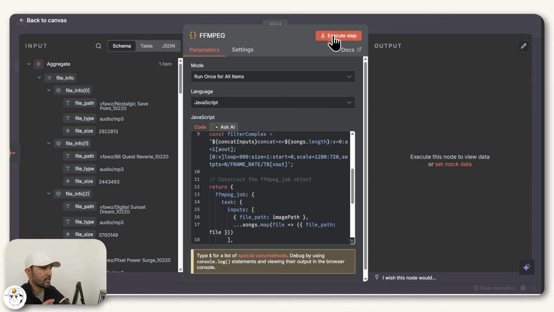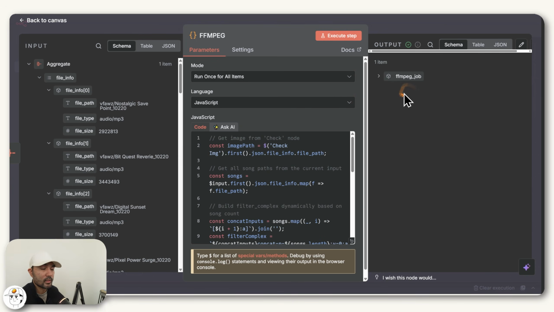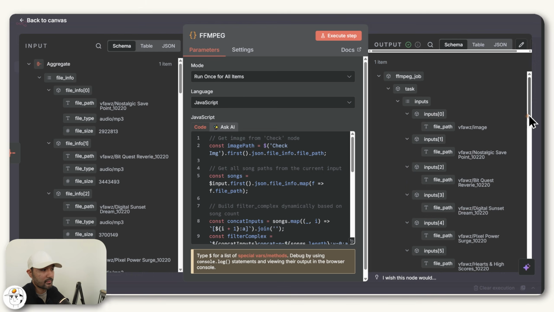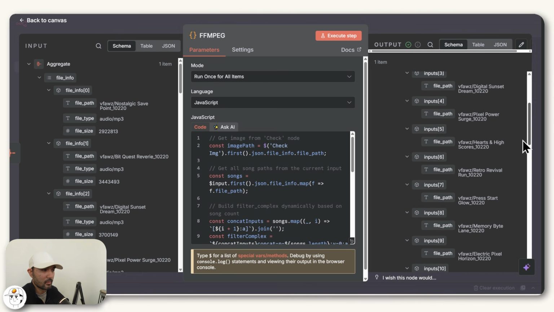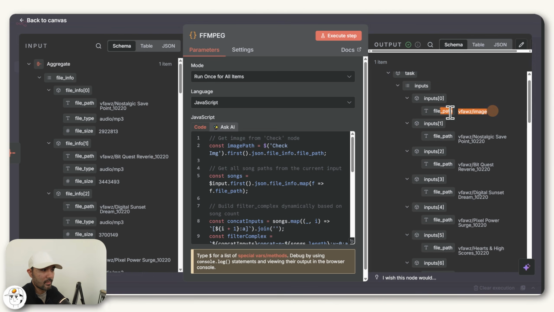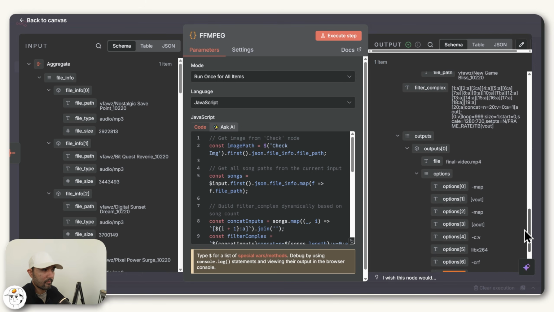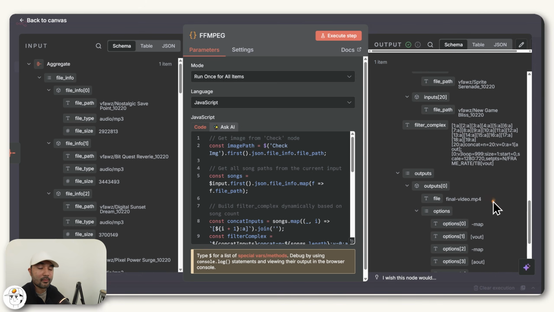But what's important here is when I execute this step, what it now did is give me this item called FFmpeg_job, which if you inspect that, what that basically does is summarize all of your songs as well as the image here at the top, and then provide the FFmpeg command here at the bottom. And what that command will do is basically just stitch those songs together one by one and have the image run through the whole video.